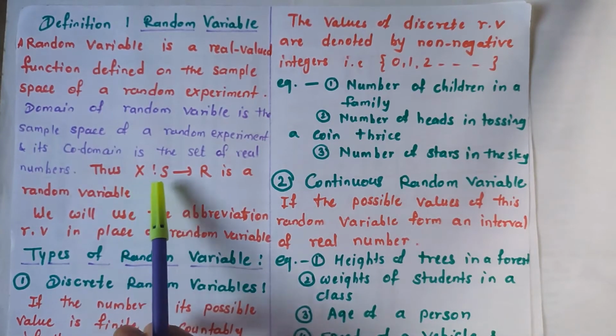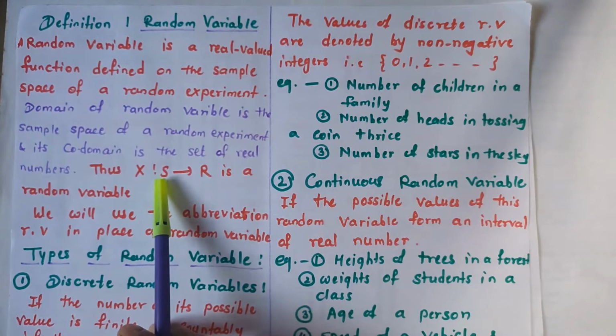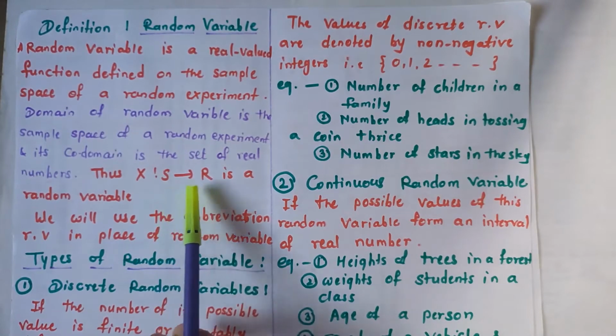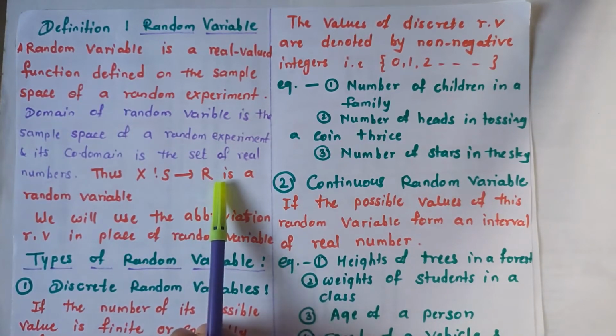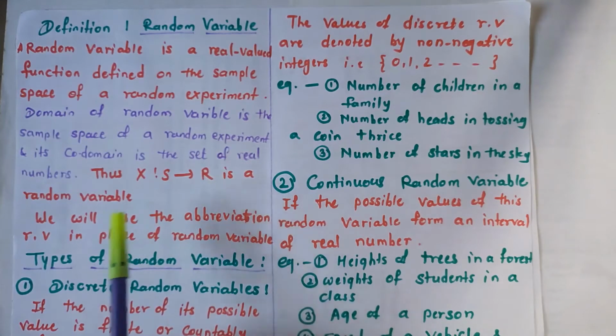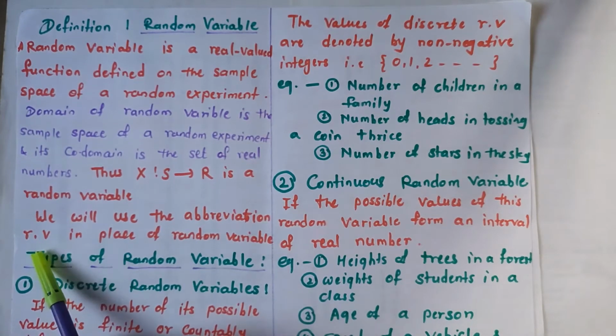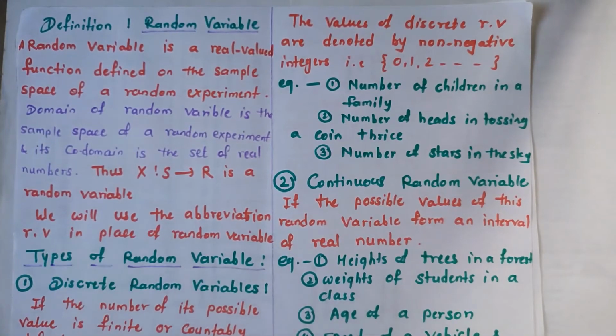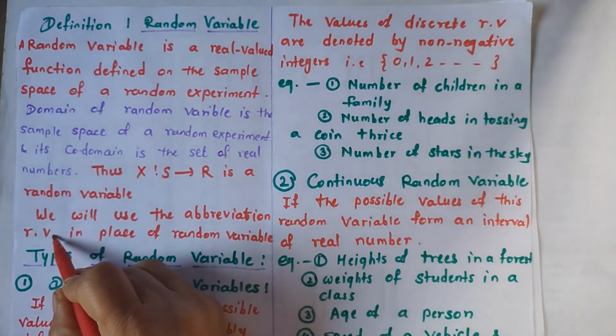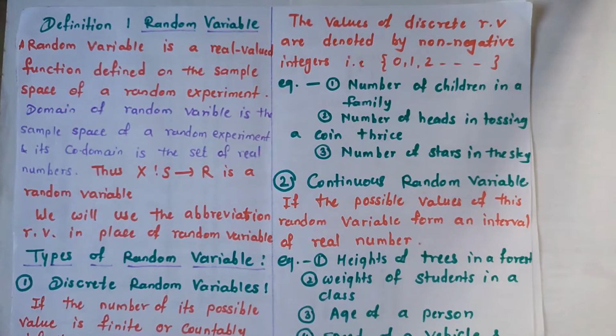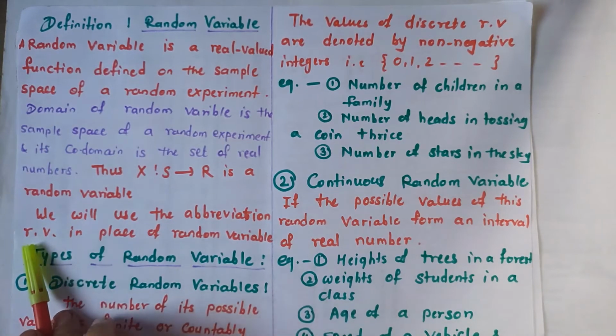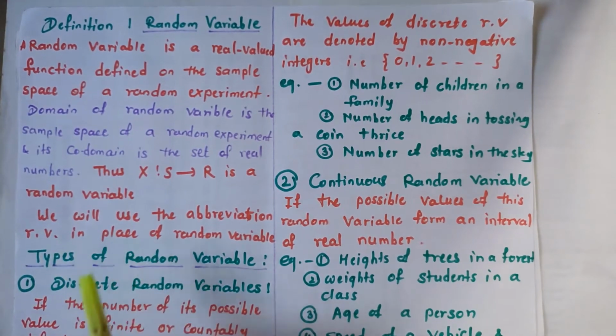So X, a real valued function from the sample space S to the real numbers R, is a random variable. We will use the abbreviation R.V. in place of random variable.